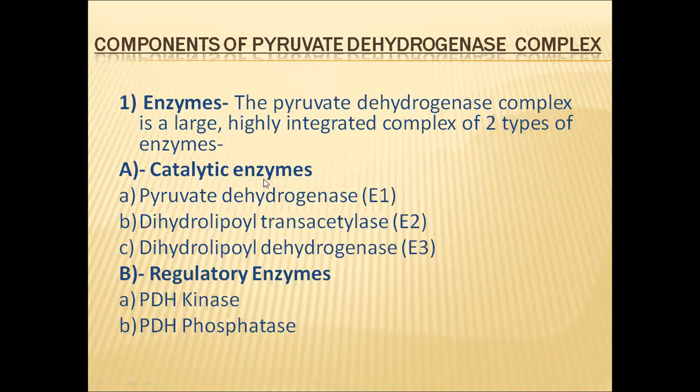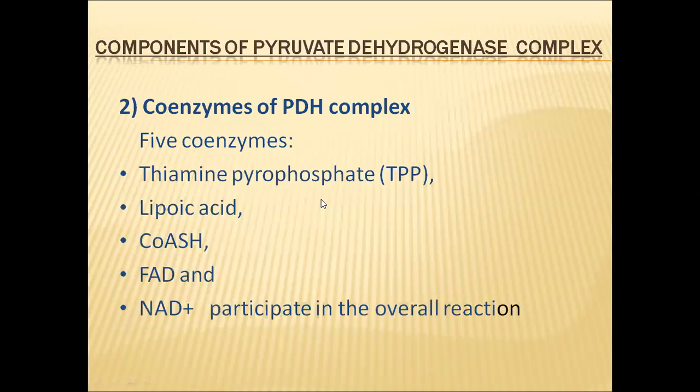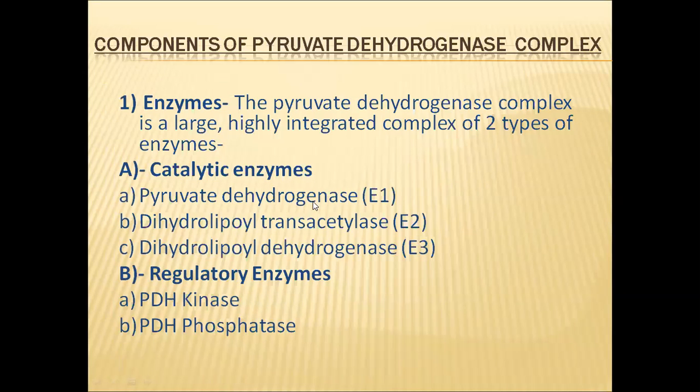There are three types of catalytic enzymes. One is enzyme E1, also called pyruvate dehydrogenase. The second one is the E2 enzyme, also called dihydrolipoyl transacetylase. The third one is the E3 enzyme, called dihydrolipoyl dehydrogenase. So these three enzymes are called catalytic enzymes. They catalyze the reactions. The actual reaction is catalyzed by these three enzymes only.